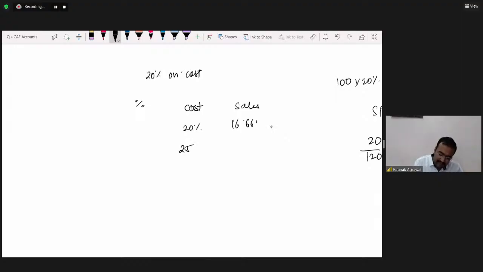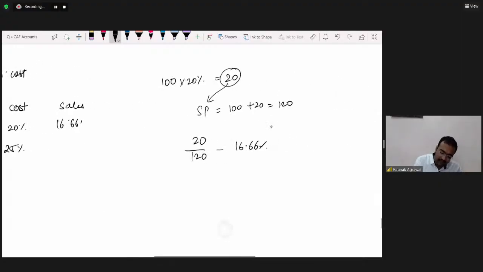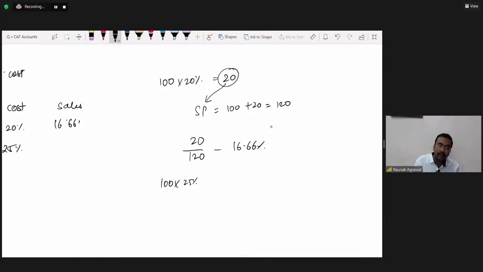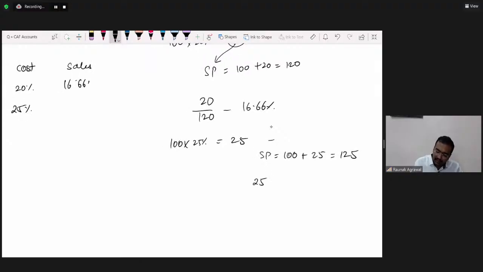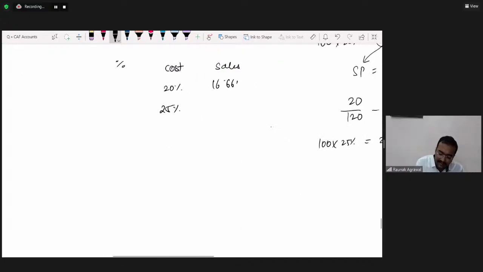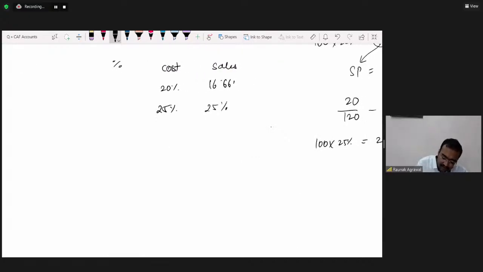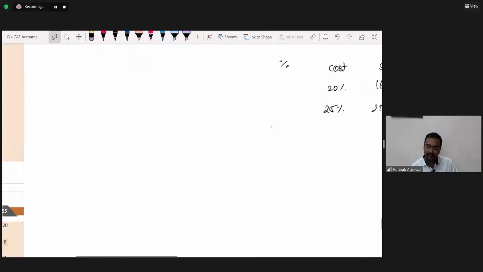Suppose 25% on cost. So what would be the profit? 100 into 25%. Profit would be 25. So the total selling price would be 100 plus 25 profit, that is 125. Now 25 upon 125, it is coming down to 20%. So 25% on cost means 20% on sales. As simple as this.